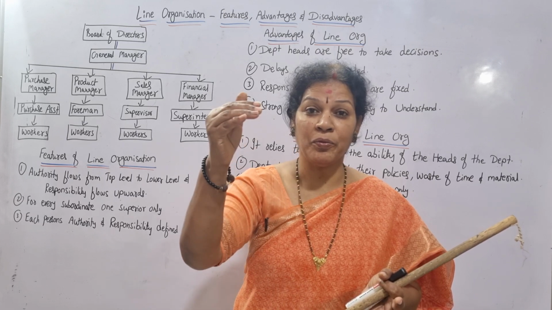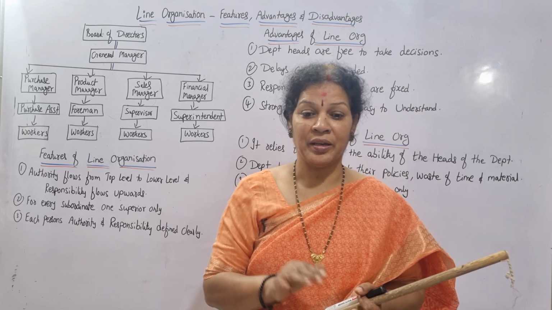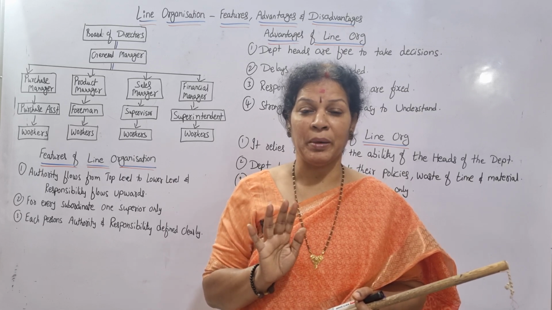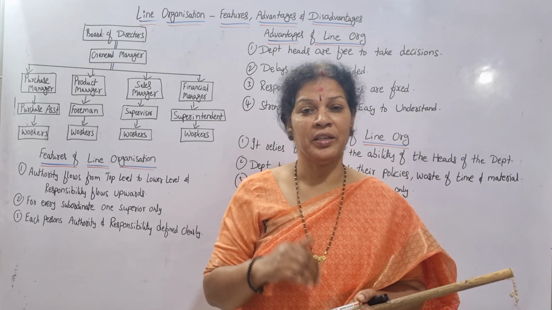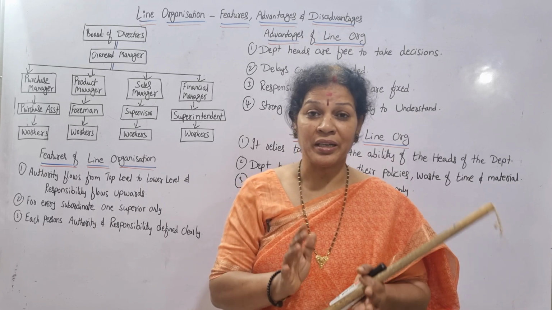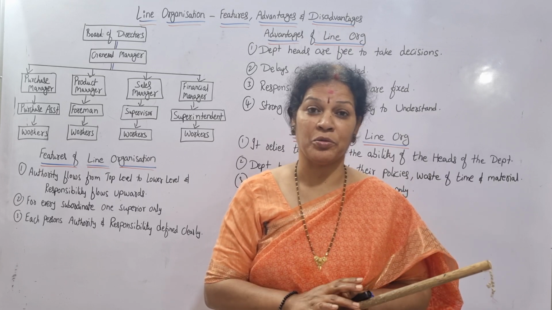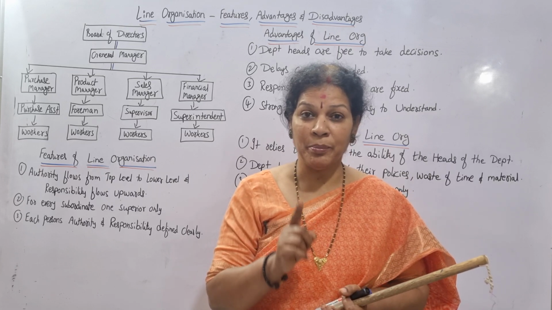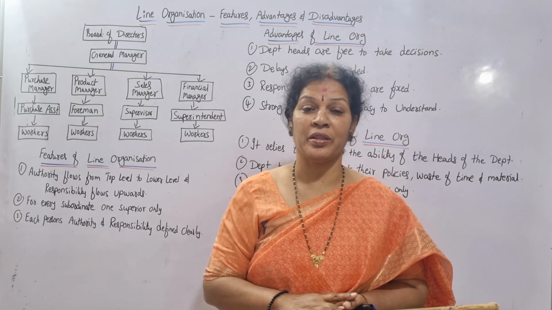So the authority flows from top to bottom, and they are taking care of the department. They have full liberties given to them. They can take the decisions, they can mold any way. So that kind of freedom is given to them, and also responsibility. Every employee is responsible to one superior only, not more than that.